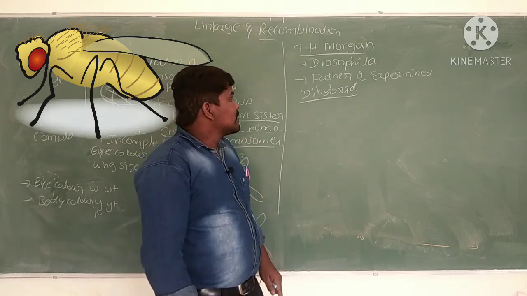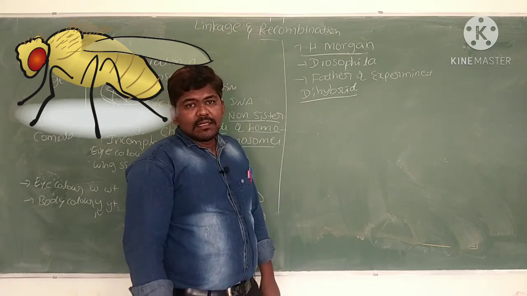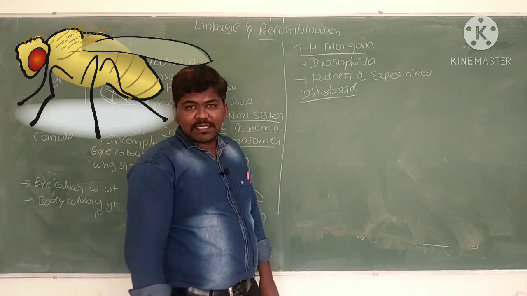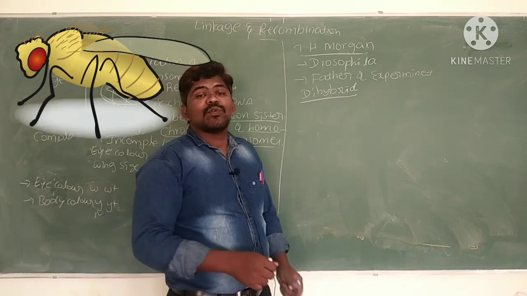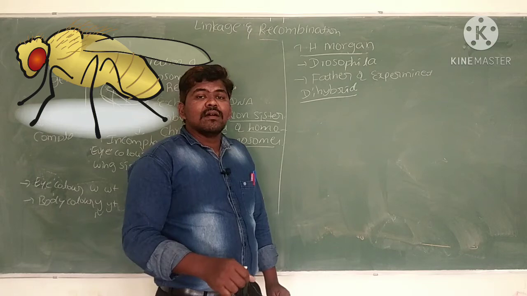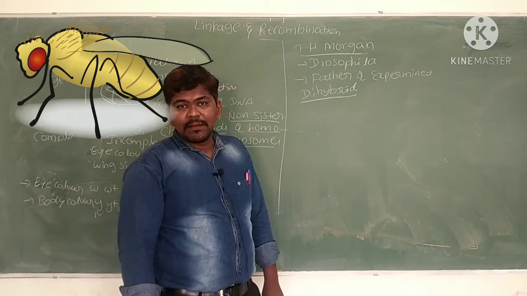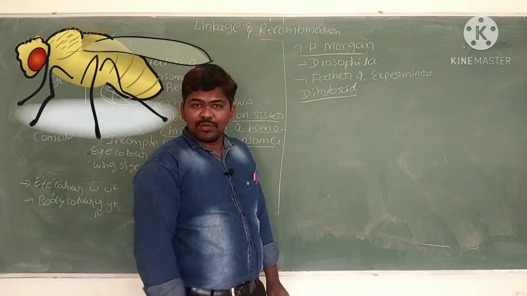After that he identified that in the dihybrid cross of Drosophila we get a different result because the genes are present on the same chromosome. The genes are linked genes. A few genes of Drosophila are linked genes. But in Mendel's experiments, genes are present on different chromosomes.